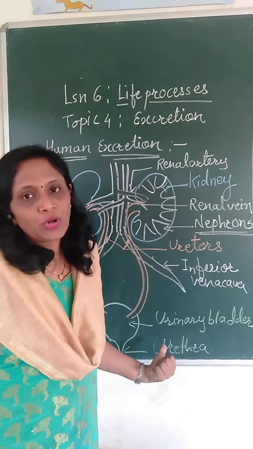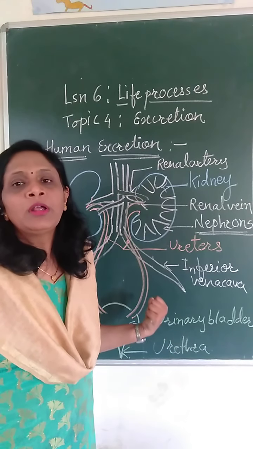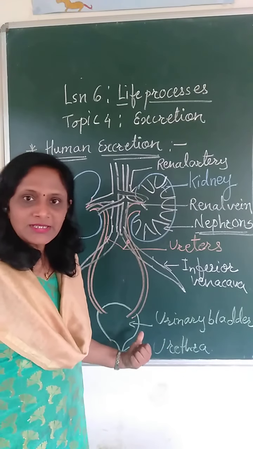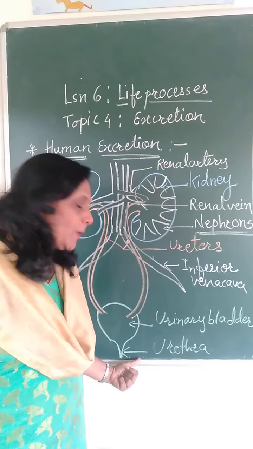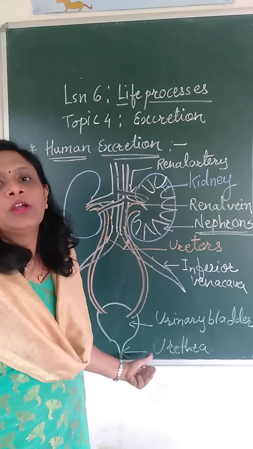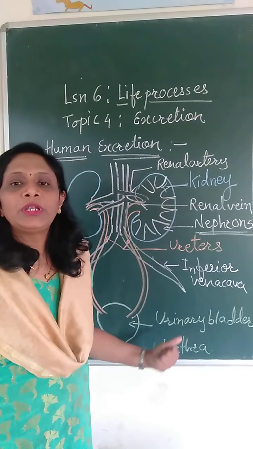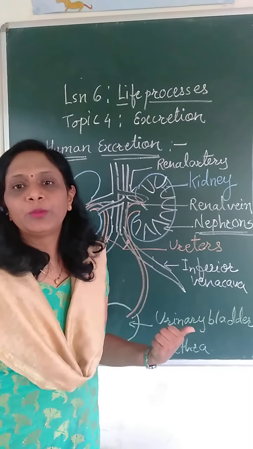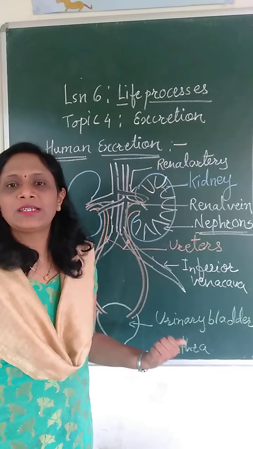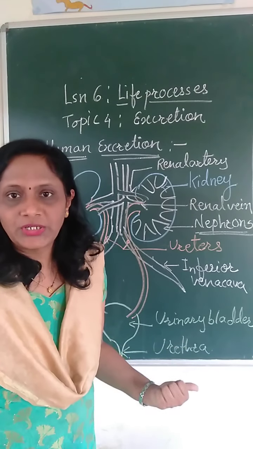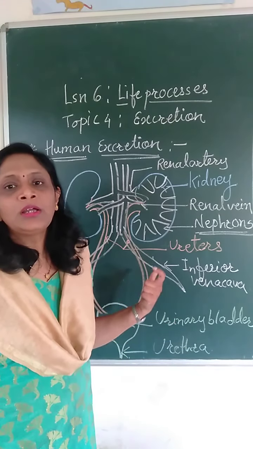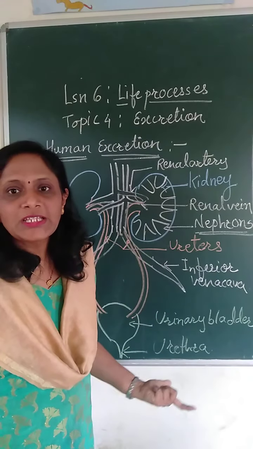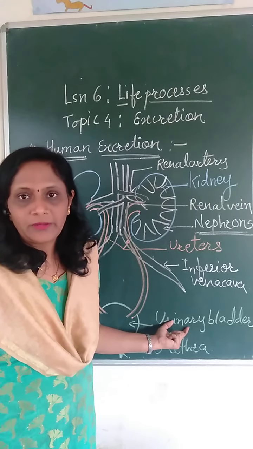It stores the urine for a specific period of time, and then after certain time, through the opening of the urinary bladder called the urethra, the urine is expelled out of the body of the human being, and this process is called urination. And this is how the total process of human excretion takes place in the human body.